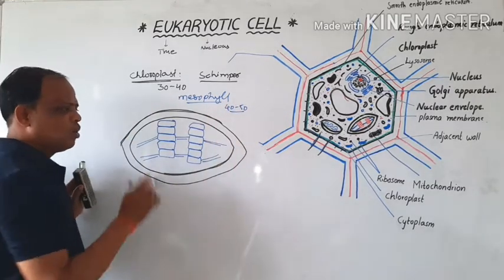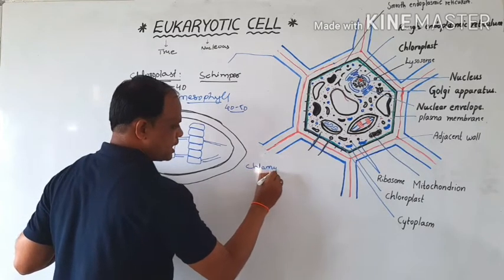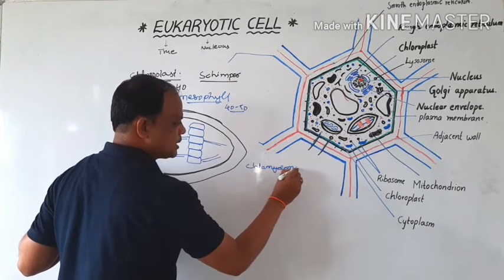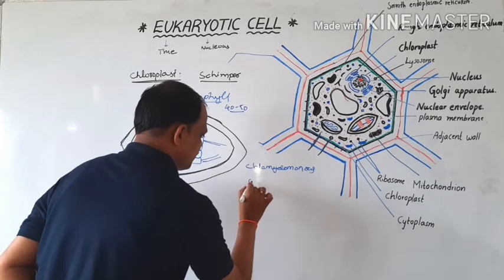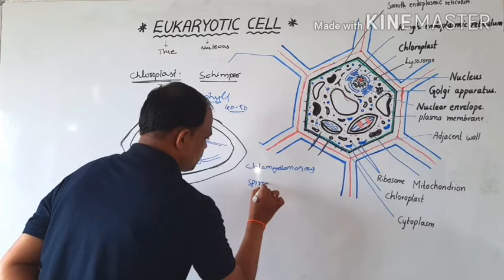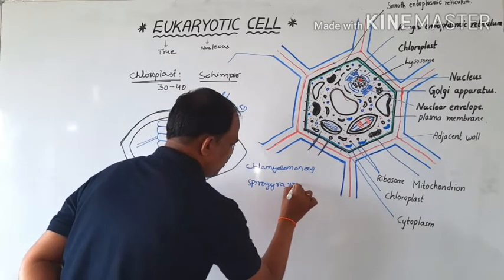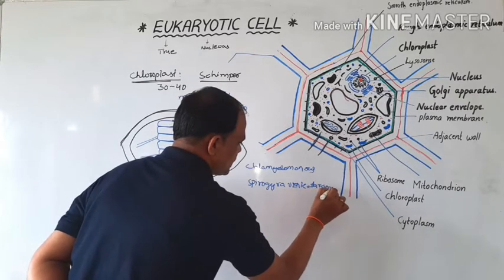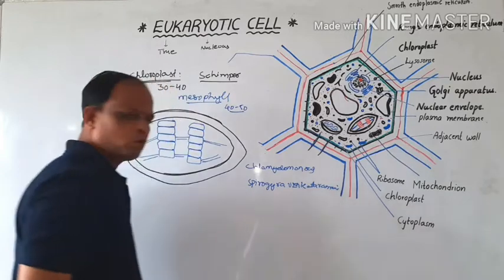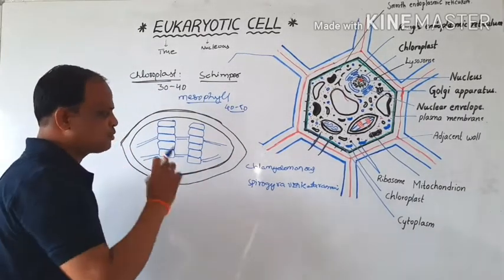Only Chlamydomonas and Spirogyra venkatramani contain a single chloroplast, and the chloroplasts are present in different shapes.